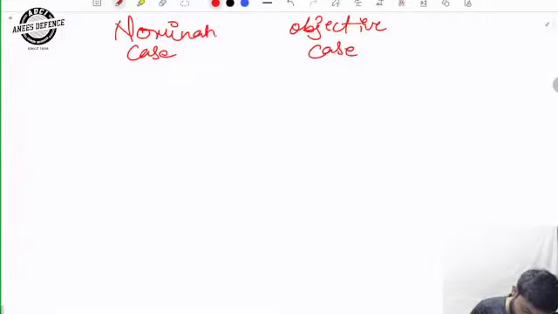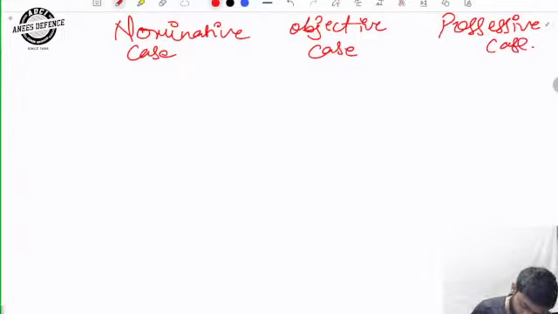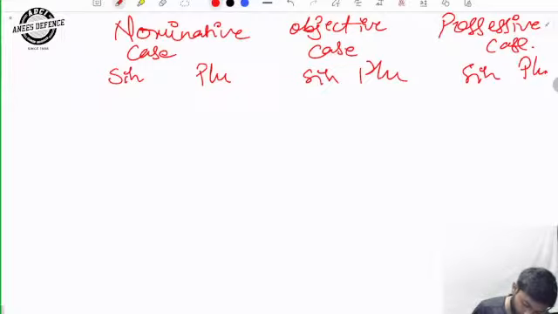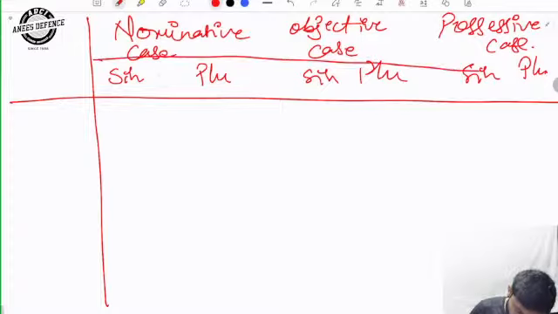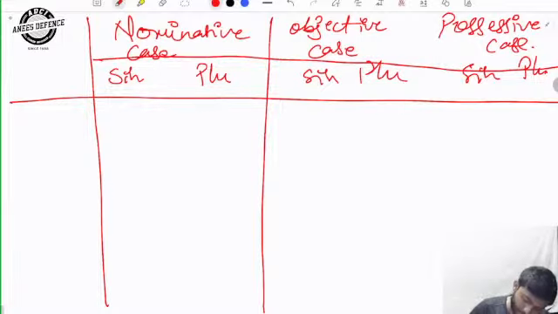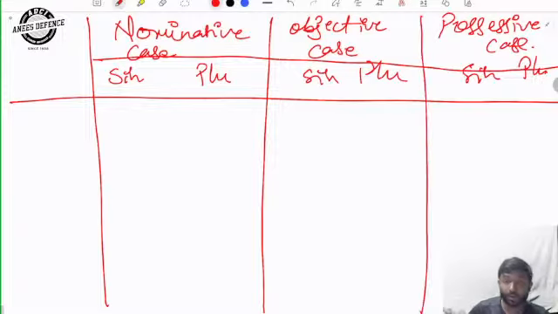And this is possessive case. So this is singular. This is plural. Singular. Plural. Singular. Plural. All right. Ignore my drawing. Sometimes I mess it up, but still.